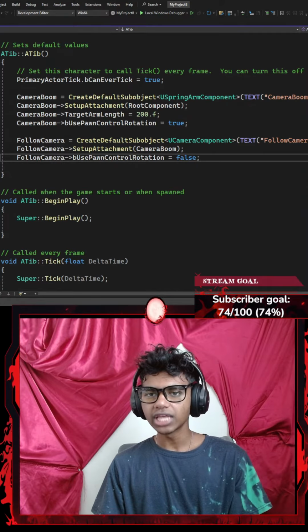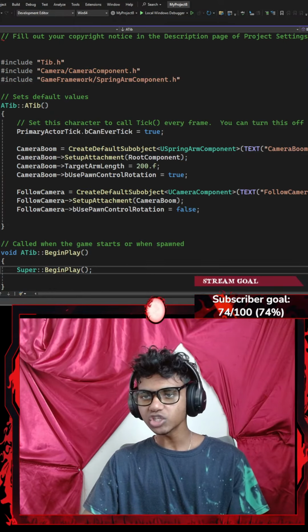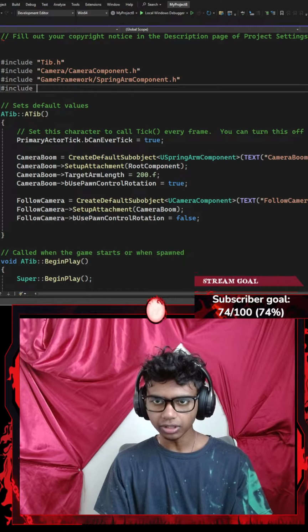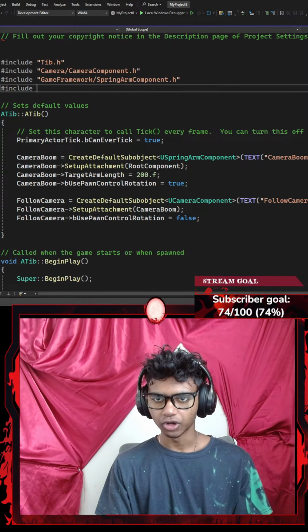Now, once I'm done with that, I think that's pretty much it. In my begin play, this is where I'm gonna go ahead and include, let's go with something like enhanced, oops, I'm gonna go with the prop double quotes.